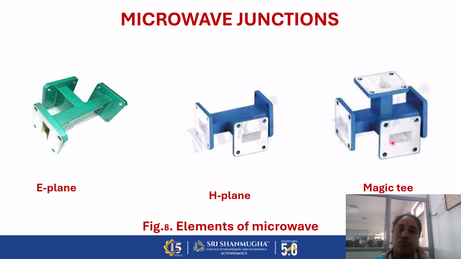The main function of microwave junctions is splitting or combining the power level of the microwave system. Under microwave junctions, based on the requirements of the microwave system, we can choose the E plane, H plane, as well as the Magic T elements in the entire microwave system for calculating the different power levels.